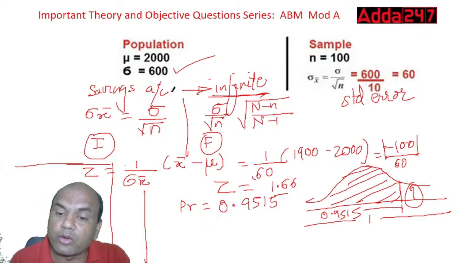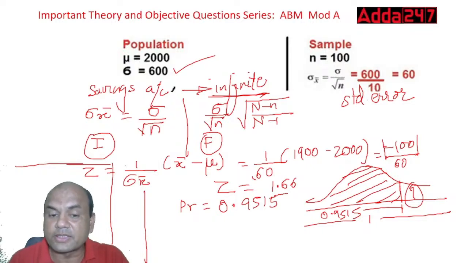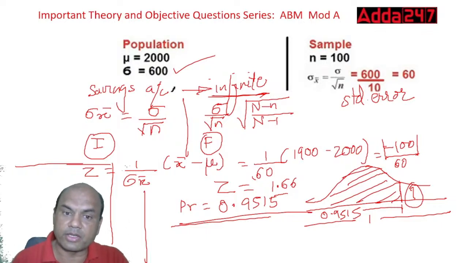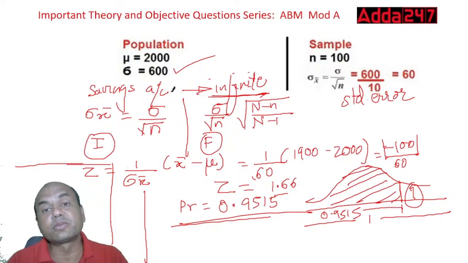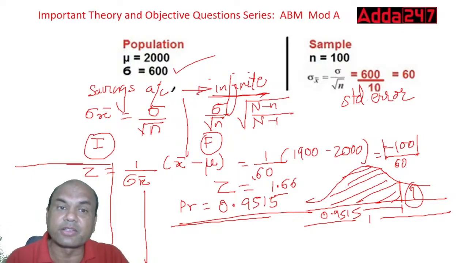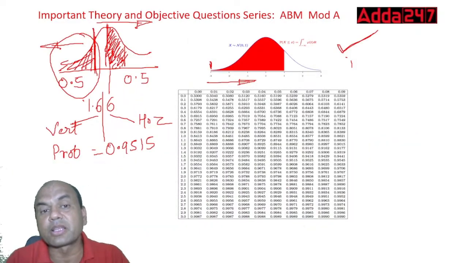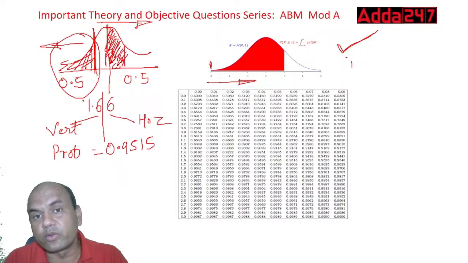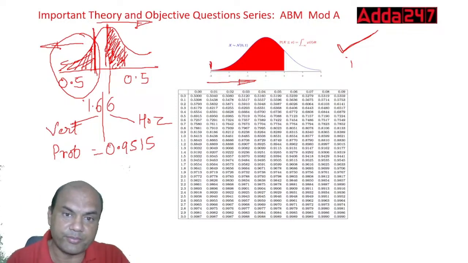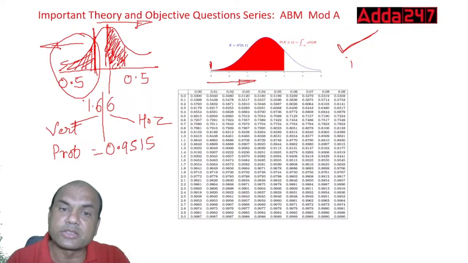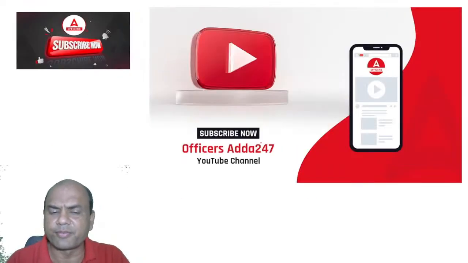But now they have asked me below 1900, so I am wanting this area only. So my answer is correct over here, luckily it is 0.9515 only. Okay, got it, everyone? This is the way this numerical is to be solved. Not that simple, it's really difficult. You have to understand this probability distribution table correctly, and for that you need to join the classes, yes, paid classes, because there I am teaching you all these numericals again and again, many times.